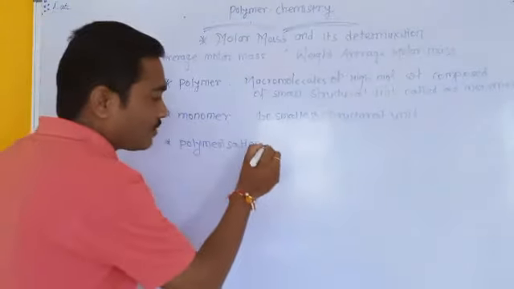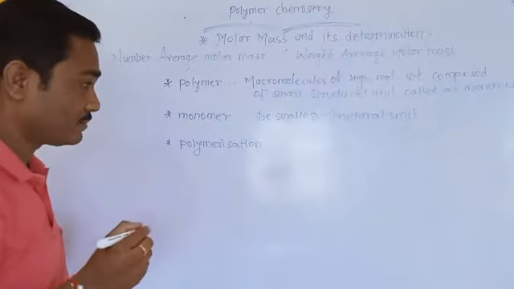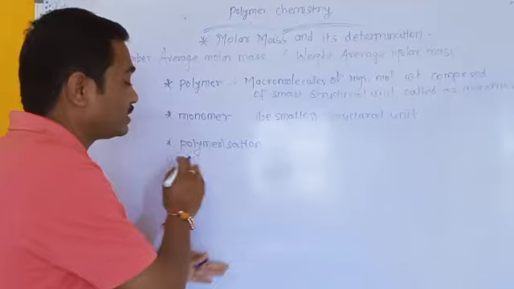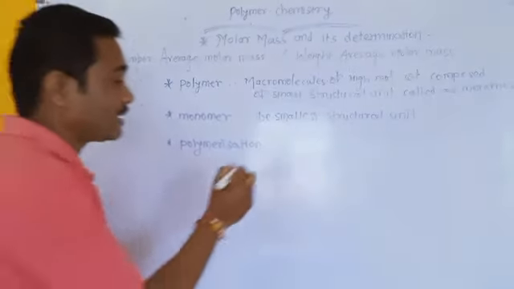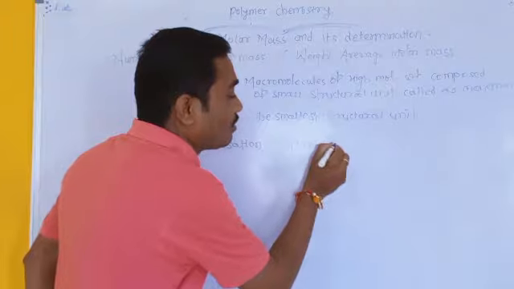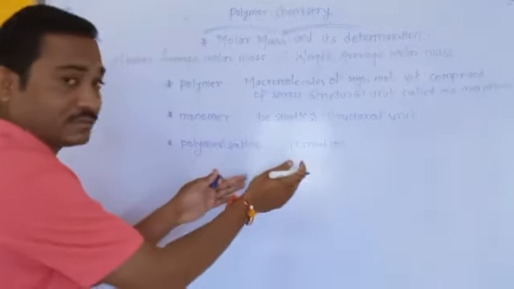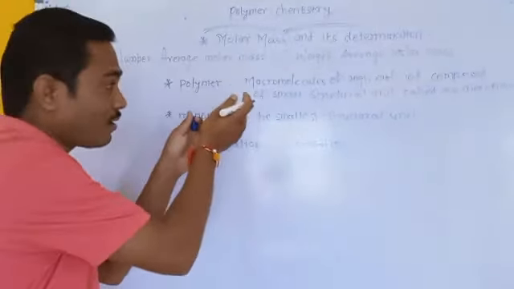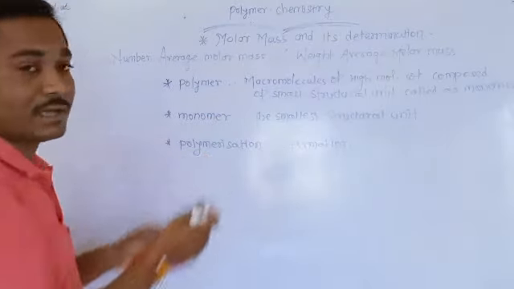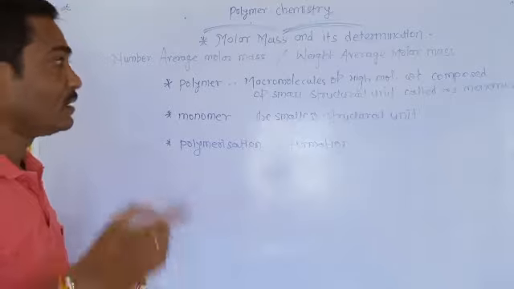After that, what is meant by polymerization? The formation of polymer from monomer units is known as polymerization. That means it is the process of formation of a polymer from monomers.